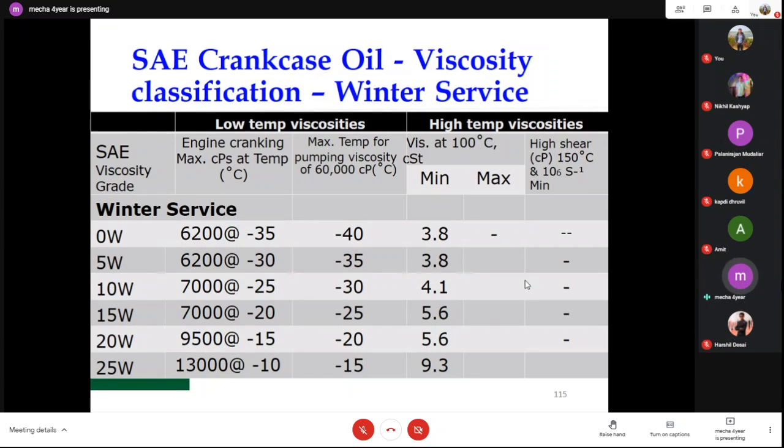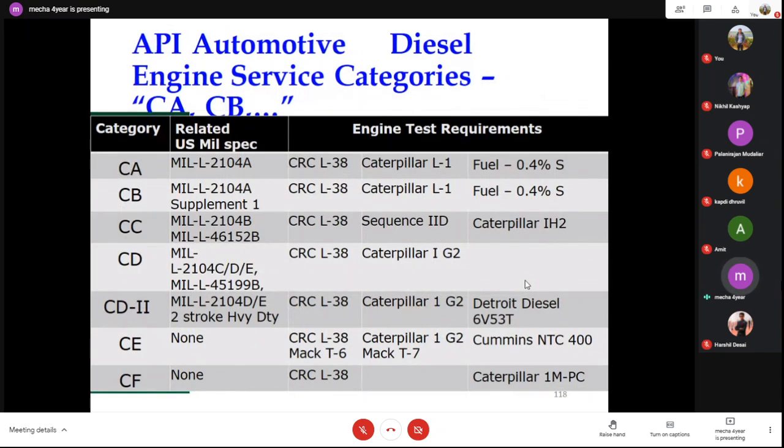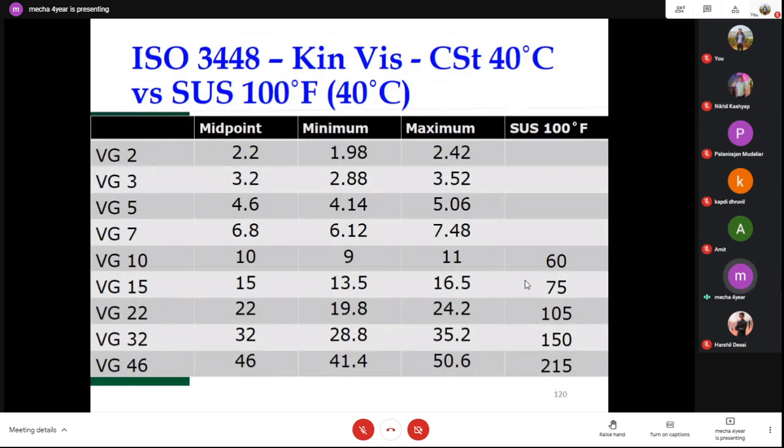These are the SAE crankcase oil classifications: winter service, summer service, and service category. Some examples are SG 1989. These are some grades of lubricant, such as diesel engine service.